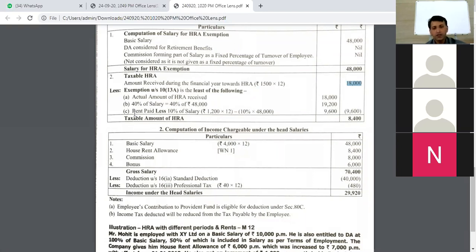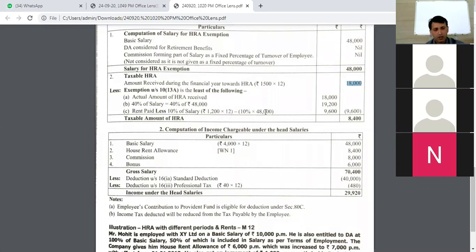And the third condition of HRA says rent paid in excess of 10% of salary, right? So what is rent paid? First of all, rent paid is 1200 rupees per month into 12 months. So you'll get some amount. And once you get this particular amount, what is 10% of salary? 10% of salary is 4,800 rupees.